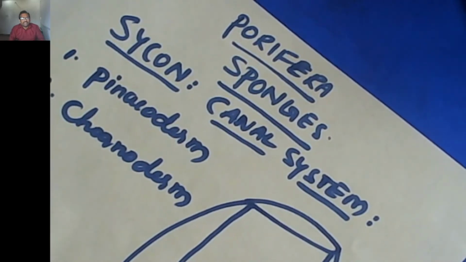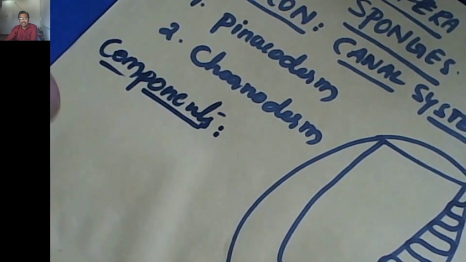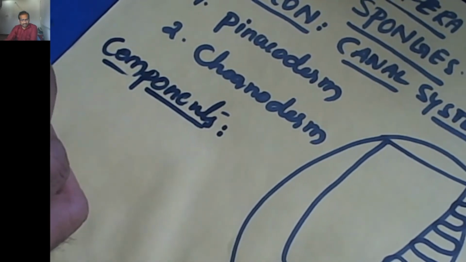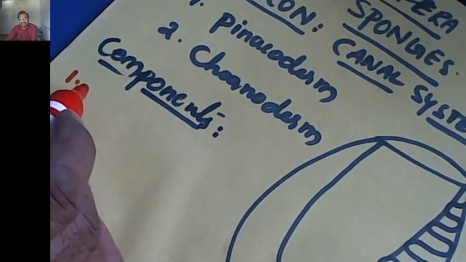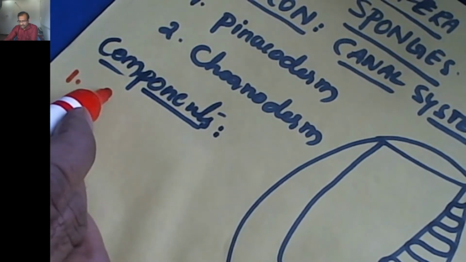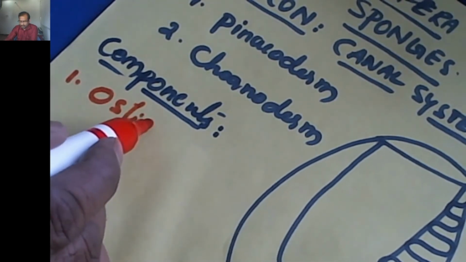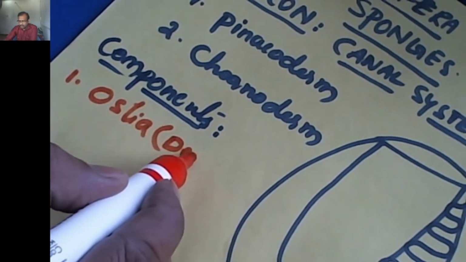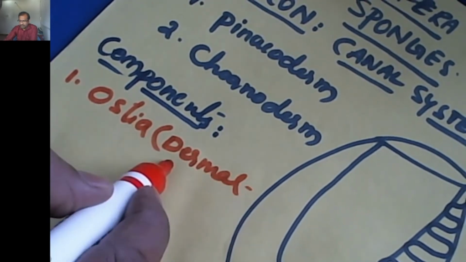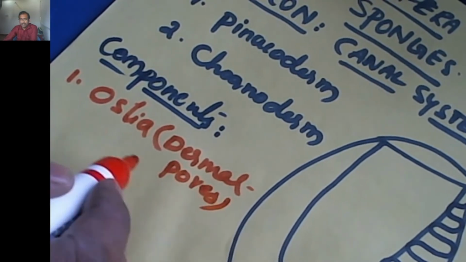Now we are going to discuss the various components present in the canal system in sponges. The following components are present in the canal system in the porifera. The first component is ostia, also called dermal pores.